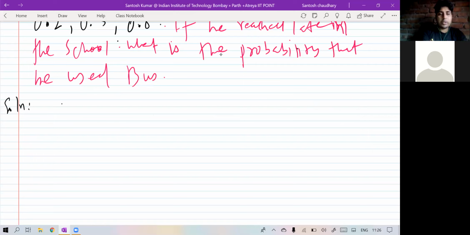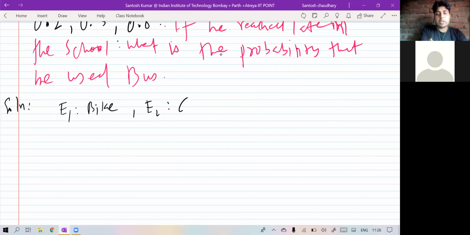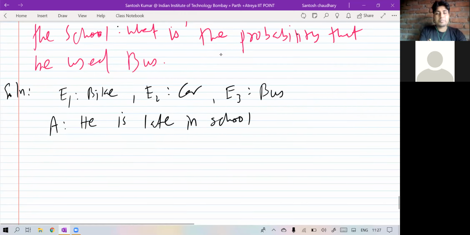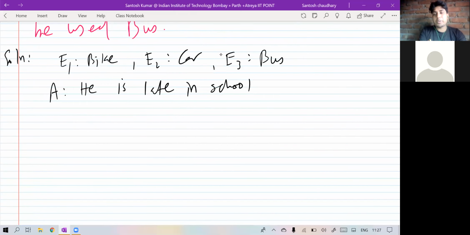So E1 I have selected, he can use bike. E2 was he can use car. E3 was he can use bus. Okay, event A is he is late in the school. So next, what can we do? We are asked to find the probability of E3, that is, the chance that he used bus given that he was late in the school.